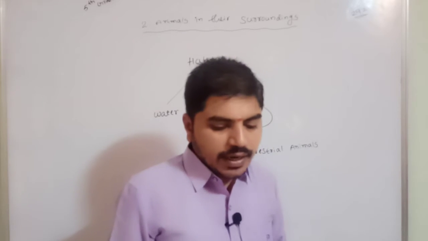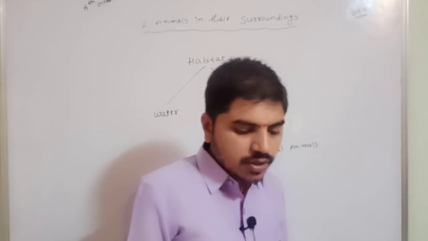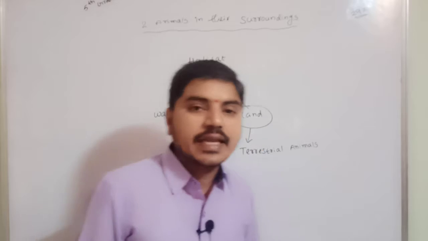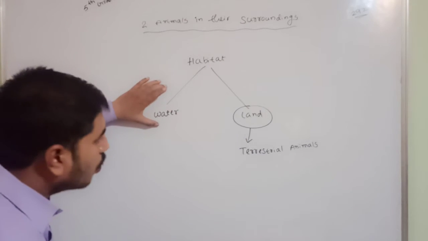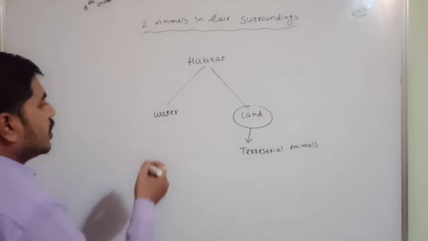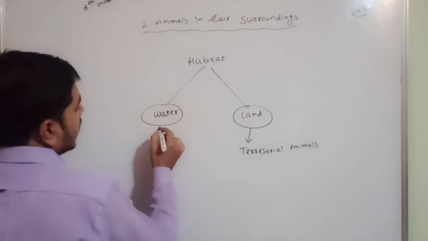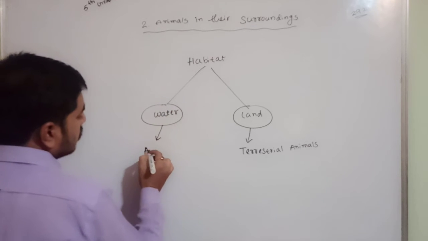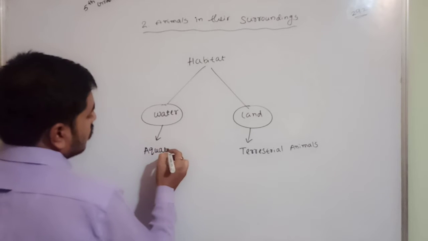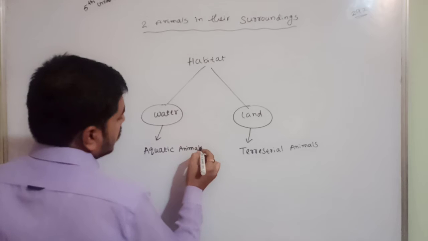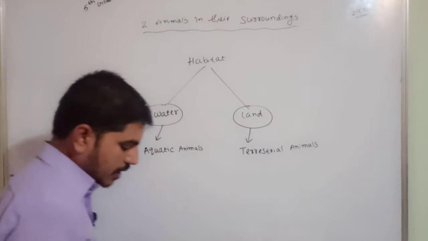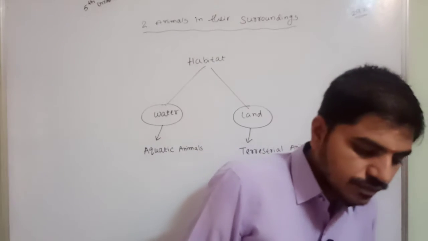Okay now, animals that live in water are called aquatic animals. So which animals are right to live in water? You see here, this is a brain map. There is an aquatic animal. Aquatic animals. So aquatic animals, see here.